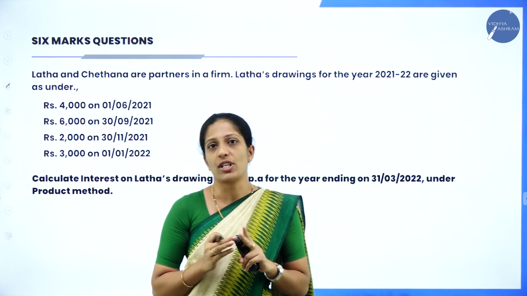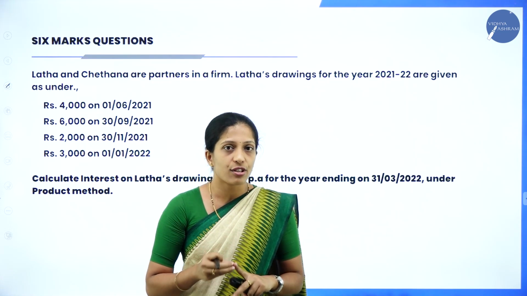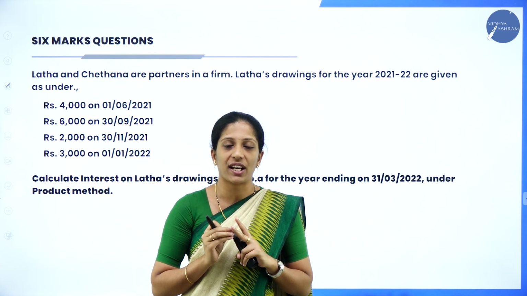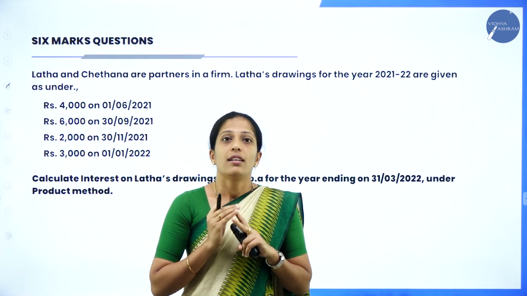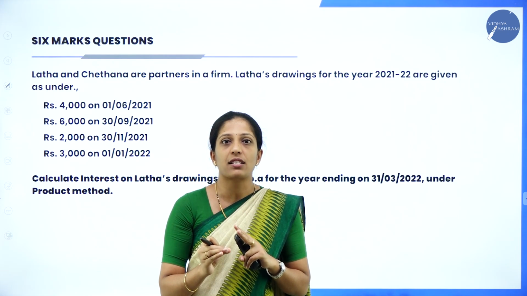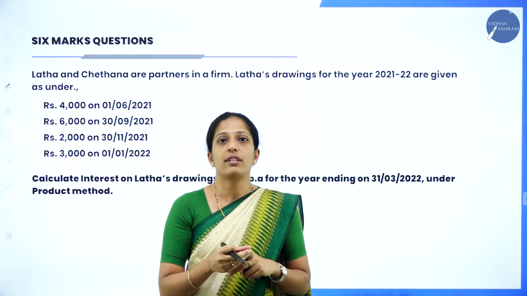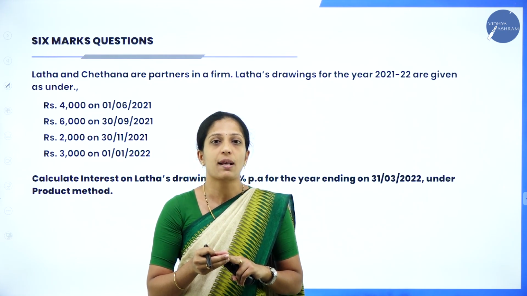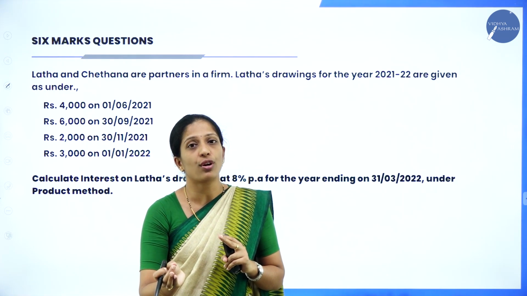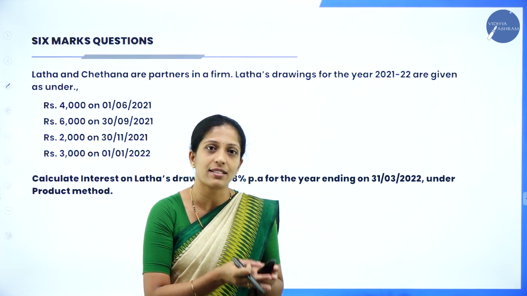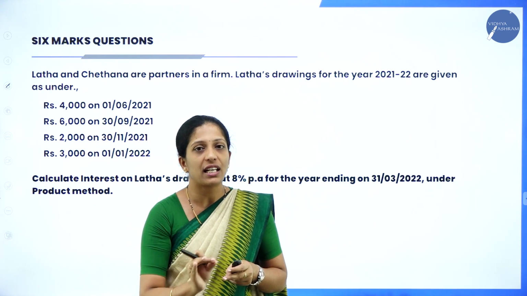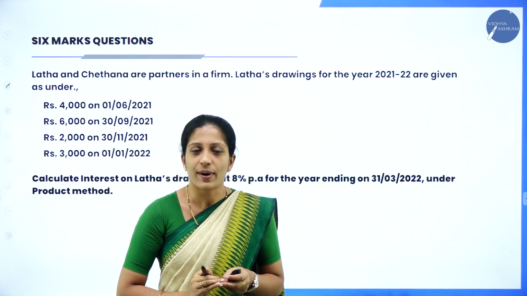Mainly there are 2 questions you can expect here, either calculation of interest on drawings or the profit and loss appropriation account. Okay, so it's an option here. It's not an option, it is a compulsory question. Either they'll ask you interest on drawings or profit and loss appropriation account, so you have to learn both. We don't know which question they'll ask. Both are very easy, children. You can go through the questions here.